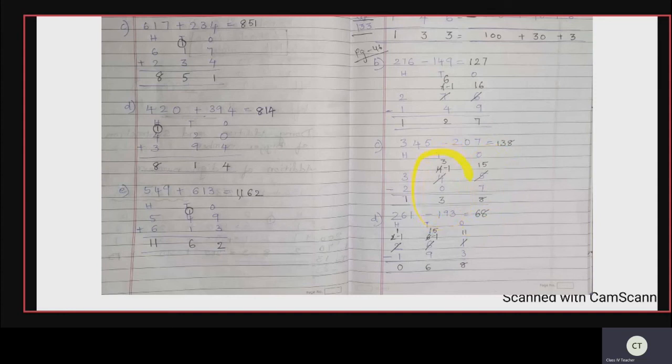The same way, then 3 minus 0. 3 minus 0 is 3. Then coming to the hundreds place, 3 minus 2 is 1. So what is the number formed? 138. The next question, 261 minus 123.